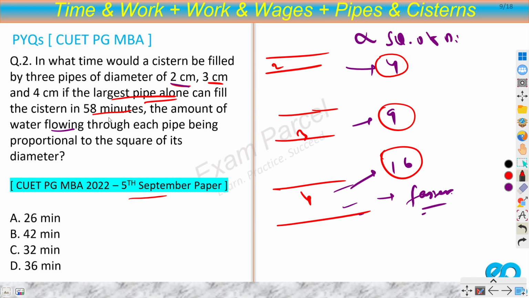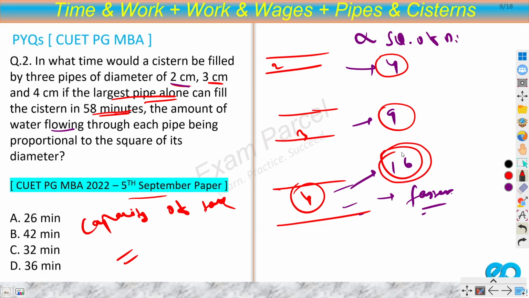Now the largest pipe takes 58 minutes. So the largest pipe, this one, takes 58 minutes. What is the time taken by all of them together? So what we can do is find the capacity of the tank. 16 is the efficiency, and the time taken is 58.